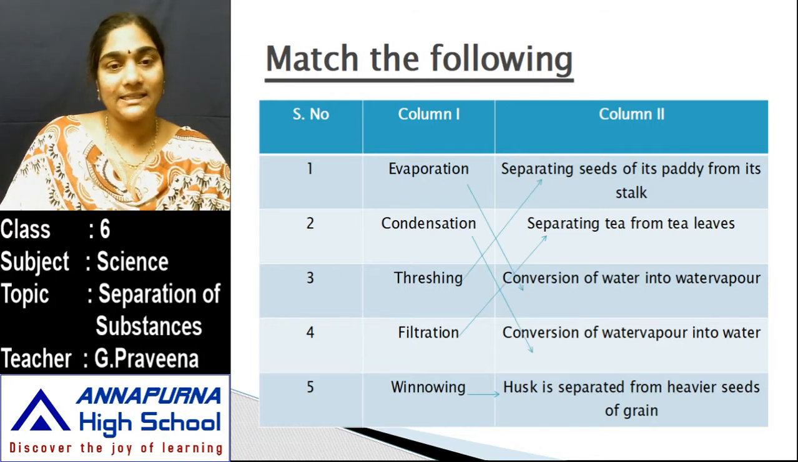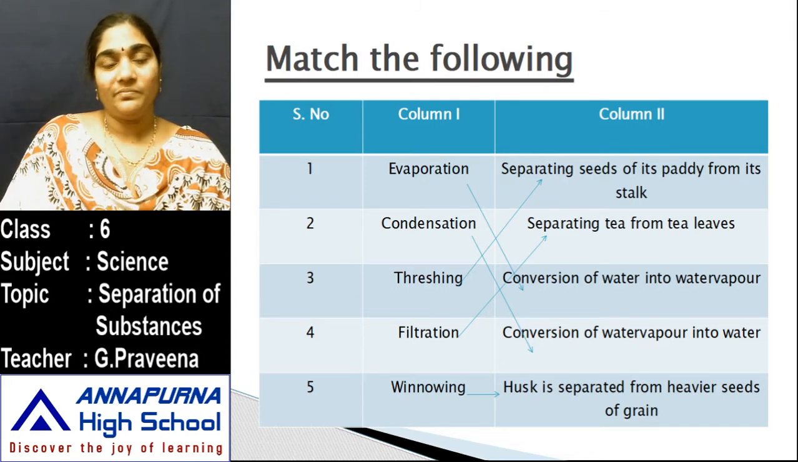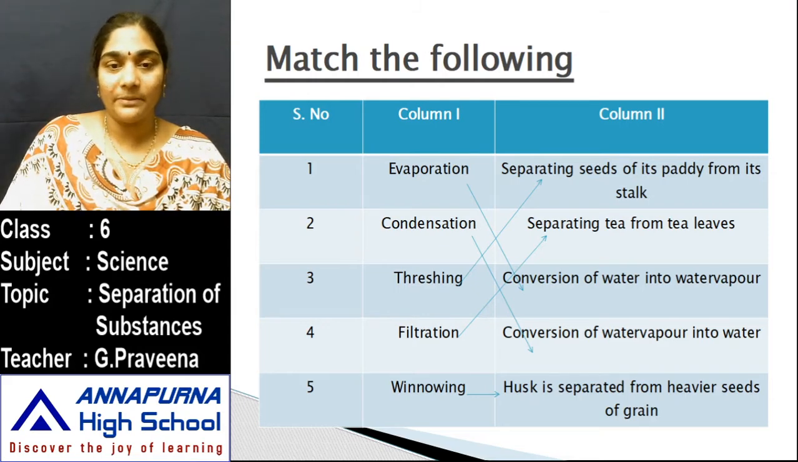So here is your answer, evaporation. So what is the process of evaporation? It is nothing but the conversion of water into water vapor. Then condensation. Condensation is the conversion of water vapor into water. Then the process of threshing. It is the process of separating seeds of paddy from its stalk.